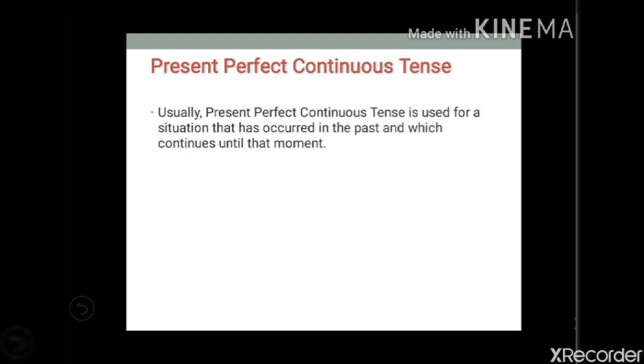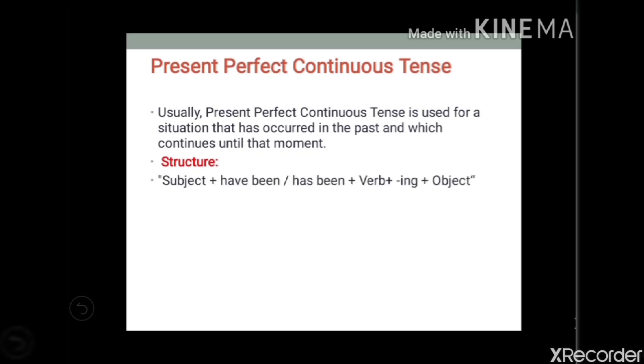Then the last one is the present perfect continuous tense. Usually present perfect continuous tense is used for a situation that has occurred in the past and which continues until that moment. So that time we are using present perfect continuous tense.